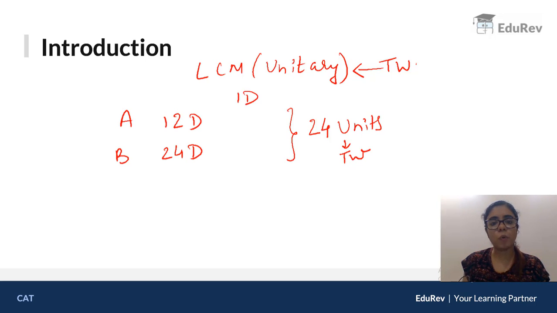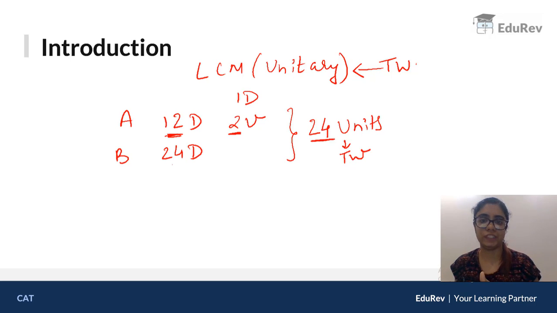Now let's talk about one day. A takes 12 days to do 24 units. So how much will he do in one day? If he does 24 in 12 days, can I say in one day he will do 2 units? Correct? The product of this and this should give you 24. Similarly, B takes 24 days to do 24 units, because your total work is 24. So how much will he do in one day? In one day B will do 1 unit.